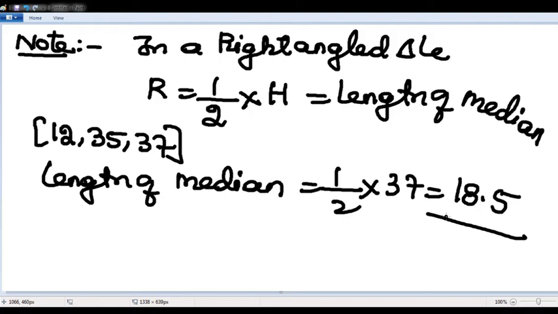Just look at the question. Check it out by using that shortcut whether it is a right angled triangle or not. If it is a right angled triangle, the length of the median is given by half of the hypotenuse. Now see here.